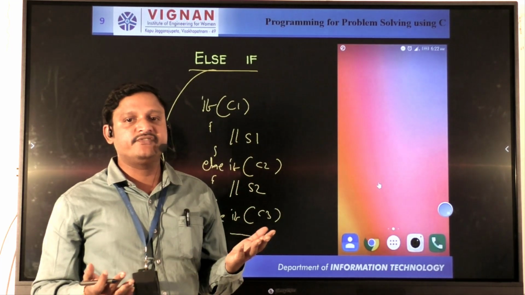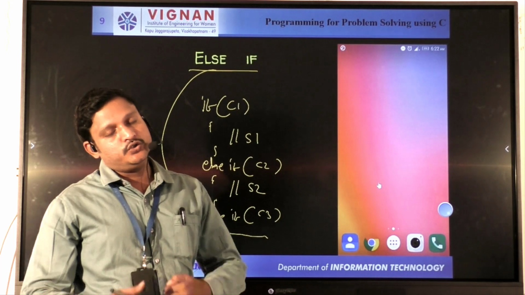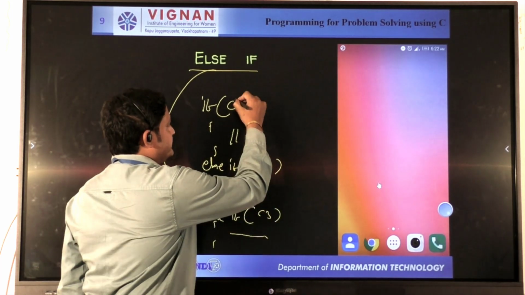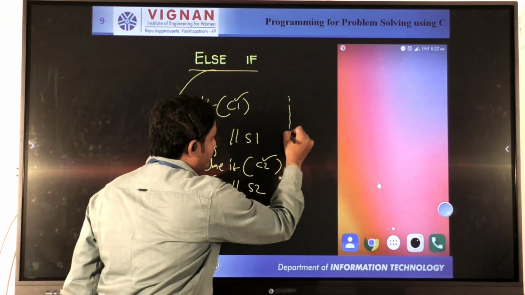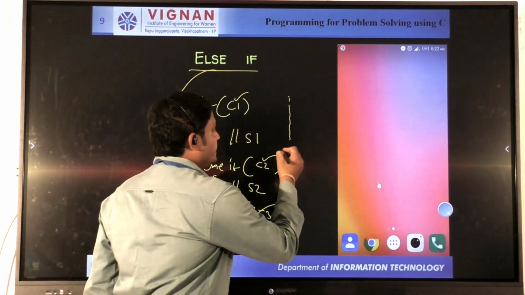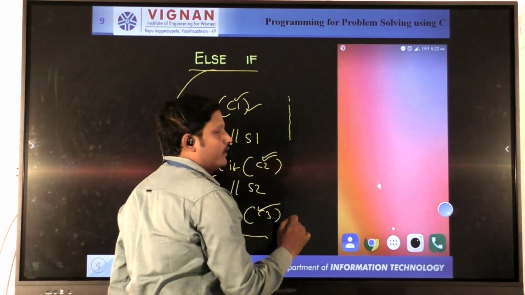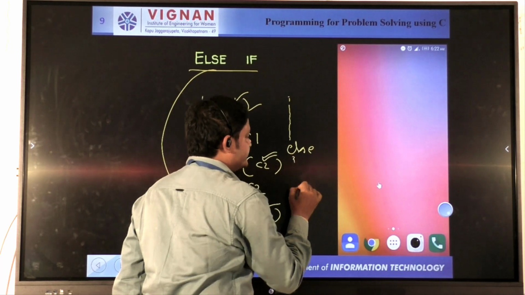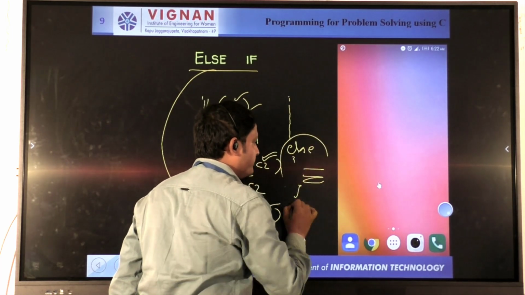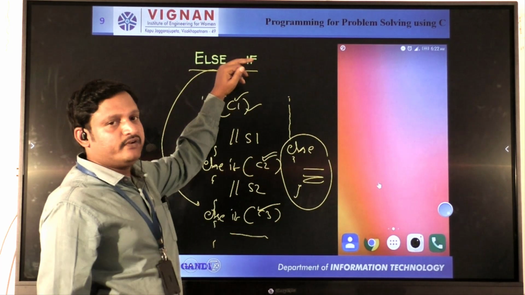There is no specific number of conditions. You can use any number of conditions, that is condition 1, condition 2, and so on. If none of these conditions is satisfied, by default a block can be executed, which is called an else block.